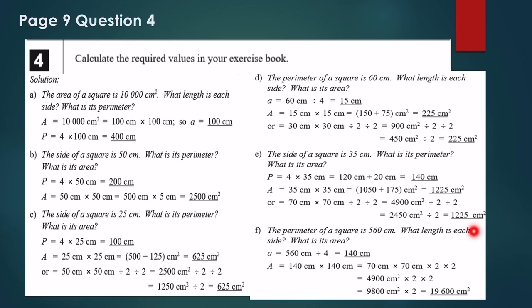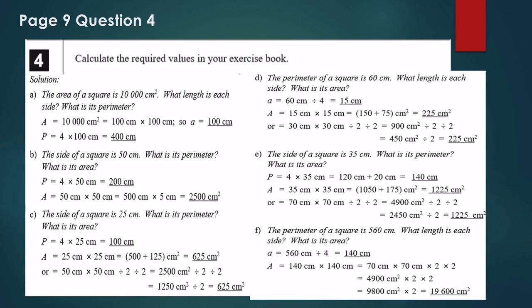So it's 4,900 times 2 times 2, which is 19,600 centimeters squared. I know we repeated the same idea 6 times, but at the same time, when doing this, you're practicing calculation. So please, when you get to this question, pause it and do them yourself. And then check your answers when you're done with me.